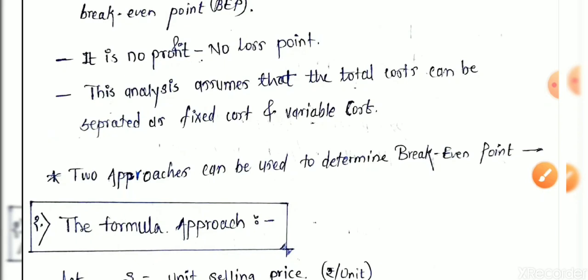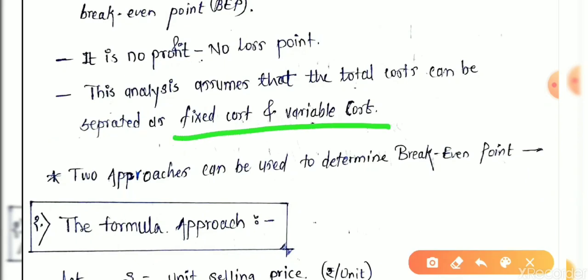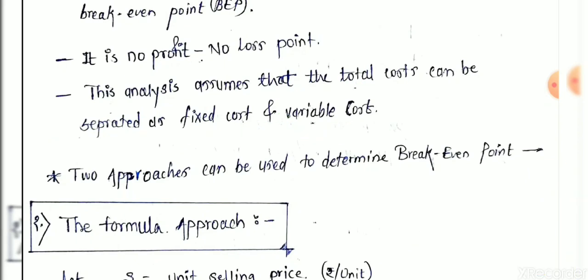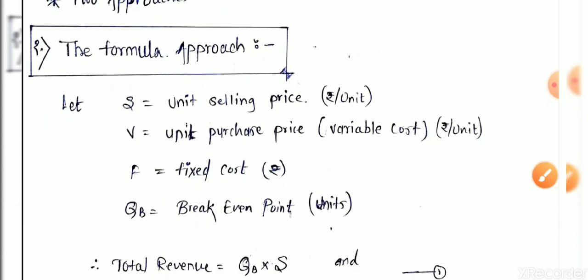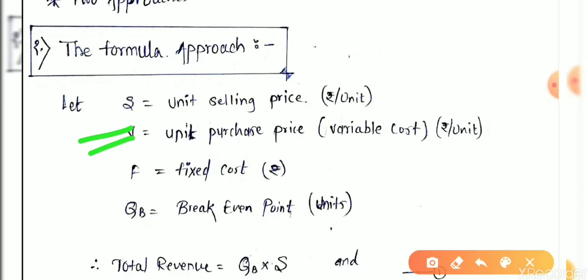Variable cost is the purchase price of a particular item. It may be the manufacturing price or purchase price, but in most cases it is supposed to be the purchase price. For example, we take a pen. The purchase price of that pen is 8 rupees, so the variable cost is 8 rupees, and the selling price of that pen is 10 rupees. Then S is equal to 10 rupees and V is equal to 8 rupees.